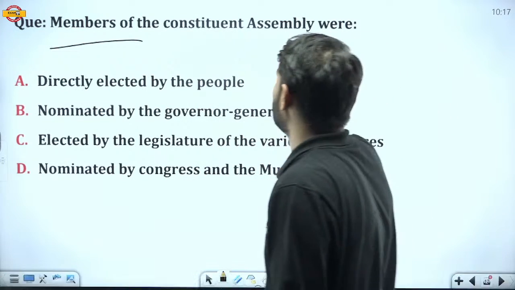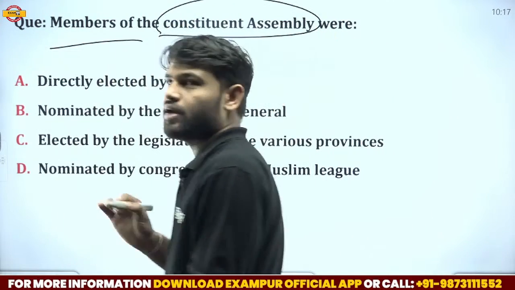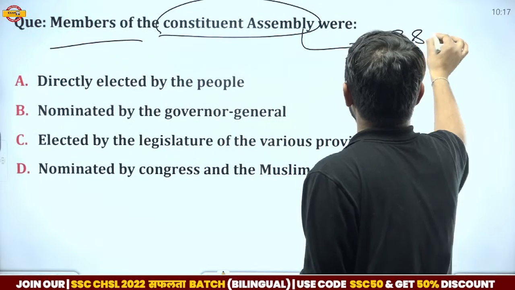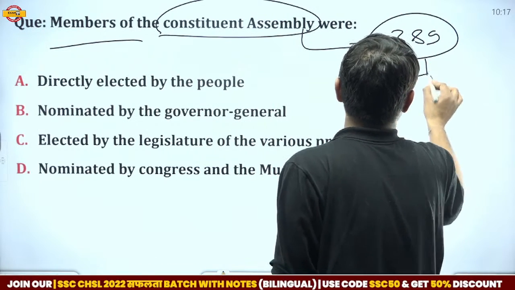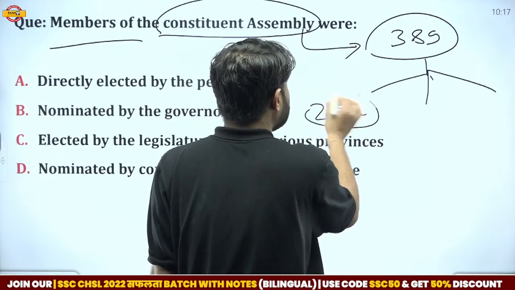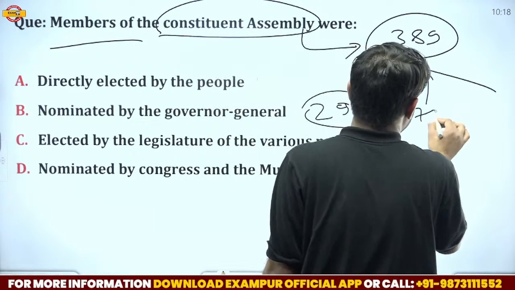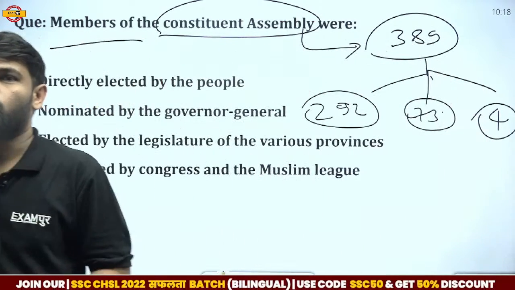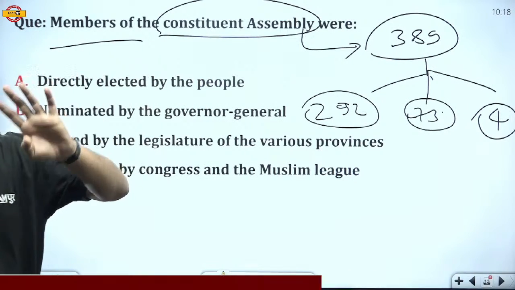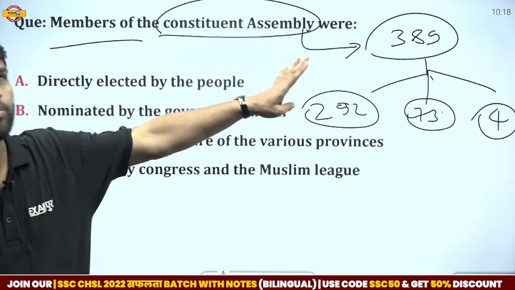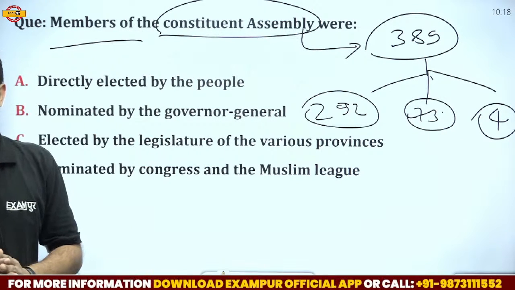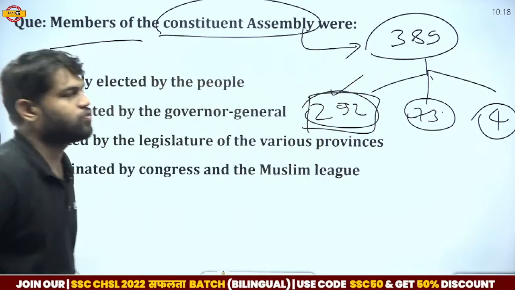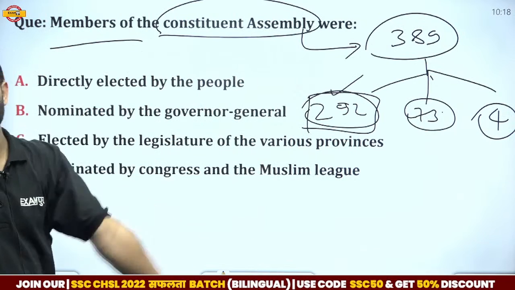I think everyone knows the Constituent Assembly is the organization that made the Constitution of India, and it comprised 389 members. Out of 389 members, around 292 were elected from the Provincial Legislative Assemblies, and 73 were nominated from the princely states, and 4 were representatives of the chief commissioner provinces. At that time there were 4 chief commissioner provinces, so 4 members represented those areas. So guys, these 292 were the most important members of the Constituent Assembly.